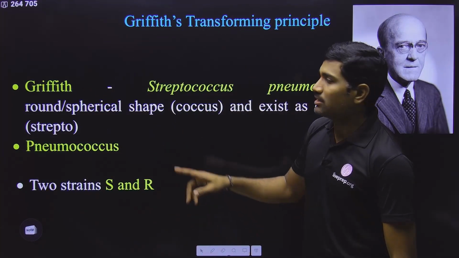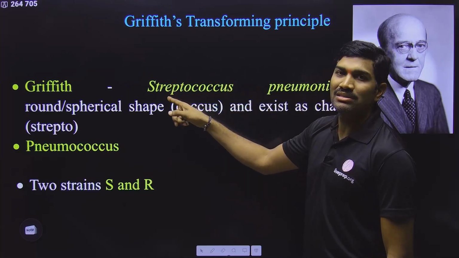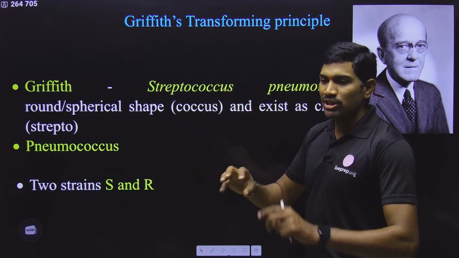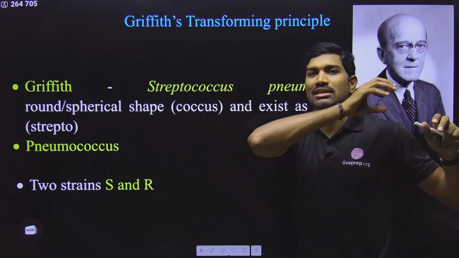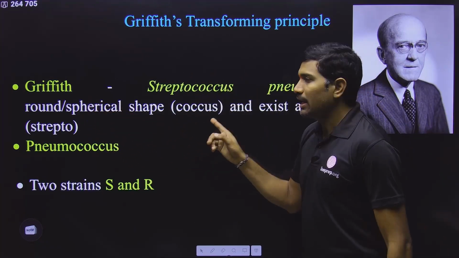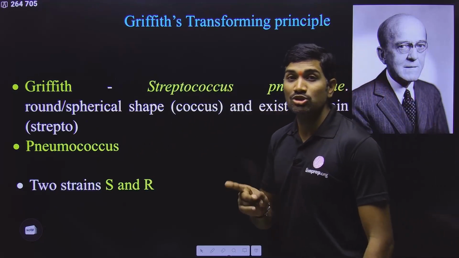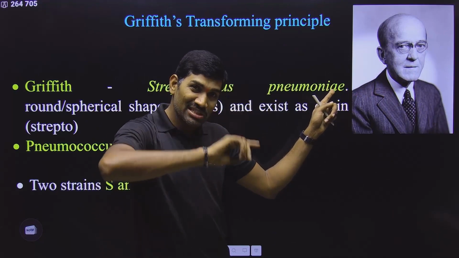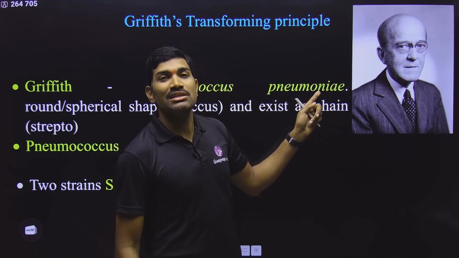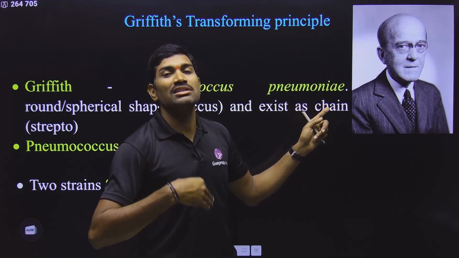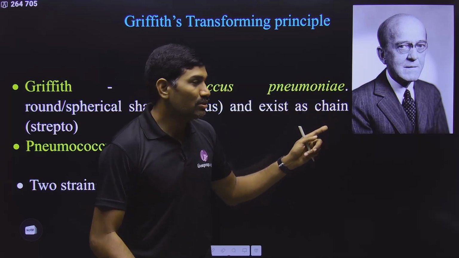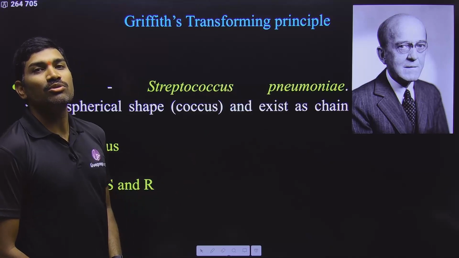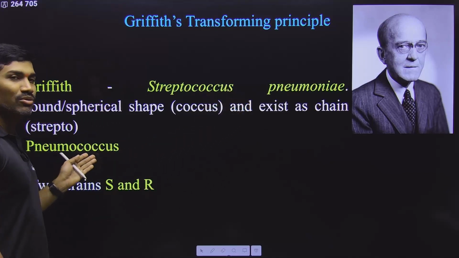And what is the name of the bacterium? Streptococcus. Strepto means like a chain, and coccus means a spherical shaped bacterium. So these round shaped bacteria are present one after the other like a chain. And why was the name pneumoniae given? It is not pneumonia, it is pneumoniae, the species name, with an E at the end. The name was given because it causes the disease called pneumonia. Understood or not? Since this bacterium is able to cause pneumonia, it is called pneumococcus.